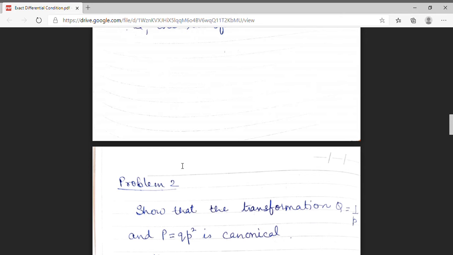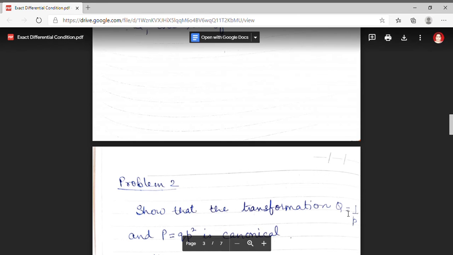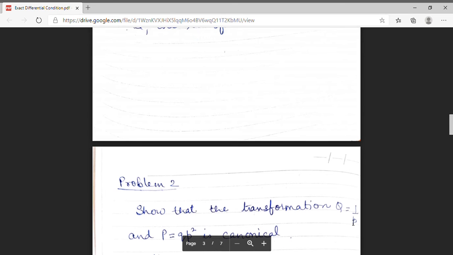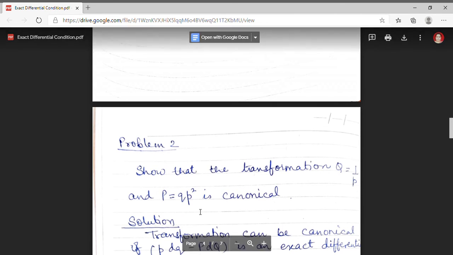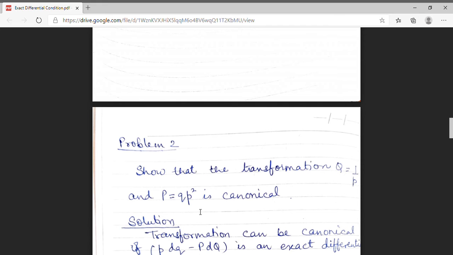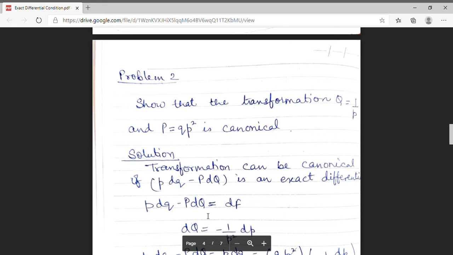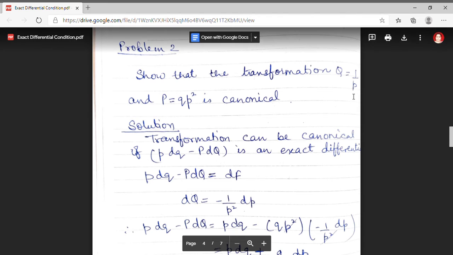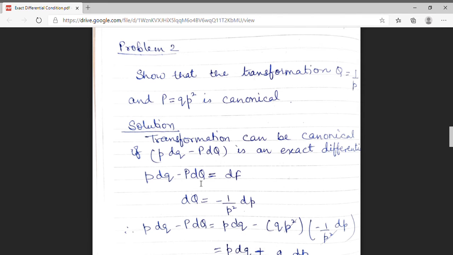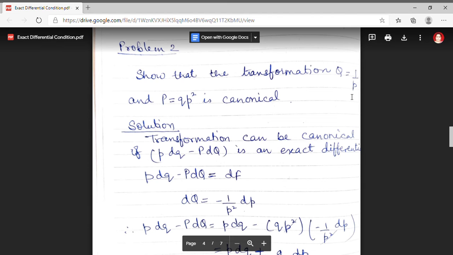Now, I am moving over to the next problem. The next problem states: show that the transformation capital Q equal to 1 upon p and capital P given to me as qp square is canonical. I am solving this by using the exact differential condition. The condition is small p dq minus capital P dQ is equal to df. The given factor is capital Q, so I have to find dQ. Differential of dQ is minus 1 upon p square dp.